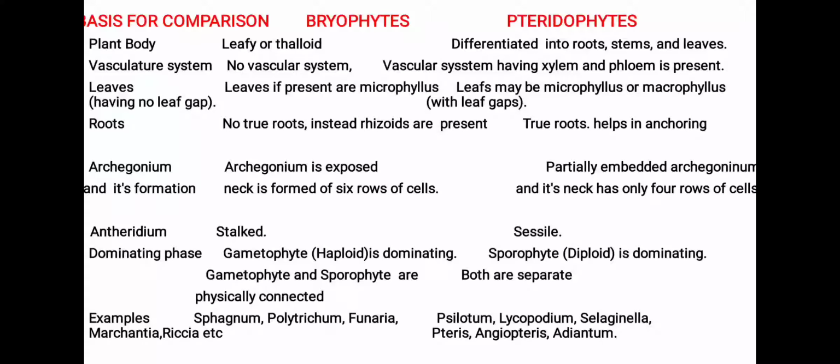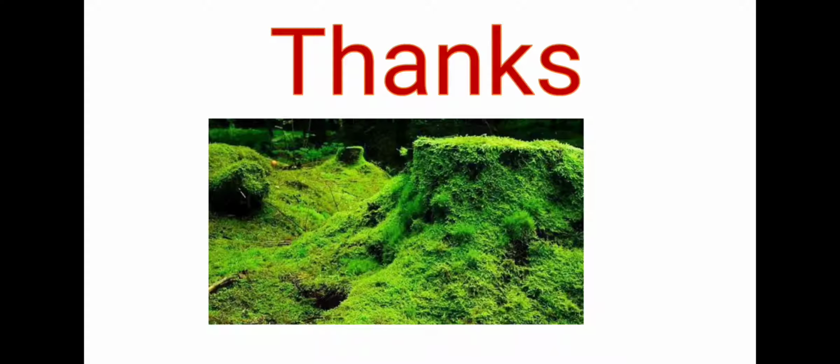Students, examples of bryophytes are Sphagnum, Polytrichum, Funaria, Marchantia and Riccia, while pteridophytes are Psilotum, Lycopodium, Selaginella, Pteris, Angiopteris as well as Adiantum. So that's all about the similarities and differences between bryophytes and pteridophytes. I hope you understood these points. Thank you for listening.